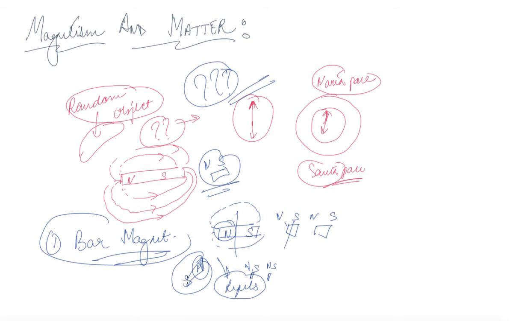Similarly, over here, it behaves like an electric field. So if you put a south end over here, you will see that it attracts. It attracts. So this is the understanding that we can have for now about the bar magnet.